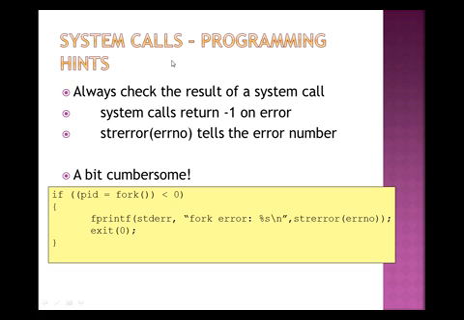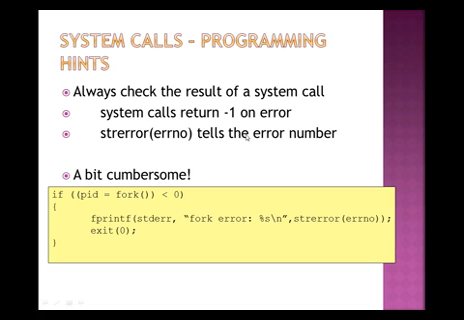Then next is system call. A programming hint is to always check the result of a system call, which gives -1 on error. That is, if there is any error, it is denoted by -1. Then one of the functions that is used is strerror, which tells the error number. What is the error number, and what is the scenario where the error came? This is the example.